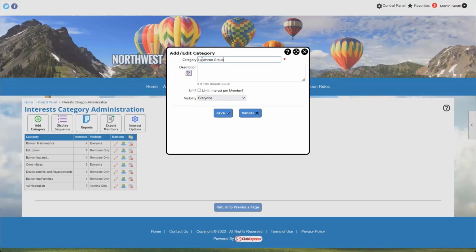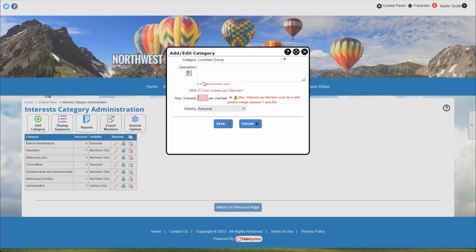Again, this is just for the category of interest. This is not a particular interest that people would be joining. This is a group of interests. And then we can limit the number of interests that a member can be in. So we can have, say, 5 interests in this category, but we could limit that to 2 interests per category per member. So if we have a luncheon group and we have a luncheon every Monday, Wednesday, and Friday, as well as Saturday and Sunday, maybe you're only allowed to attend 2 of those. And so we want to limit that to 2.